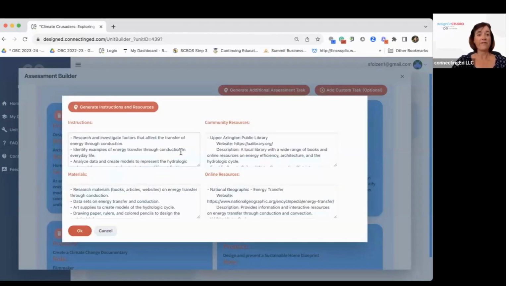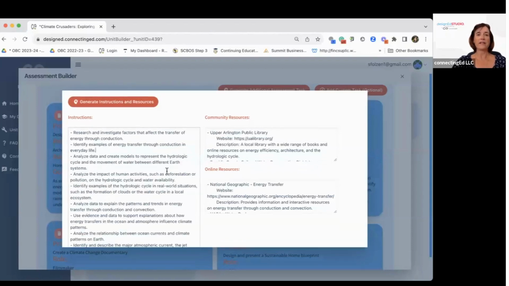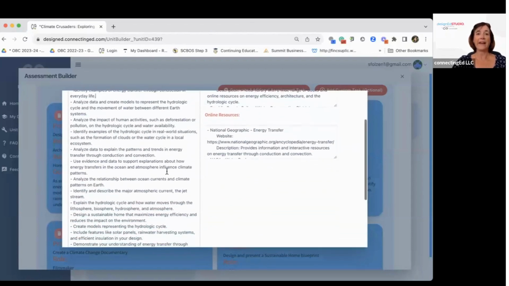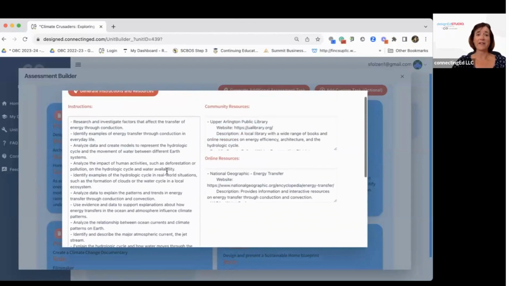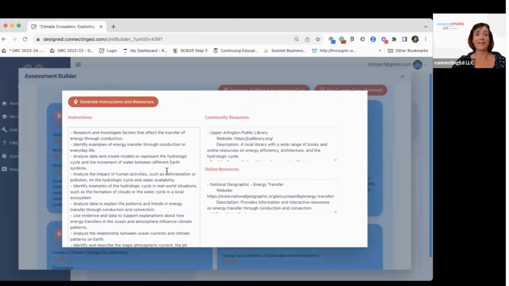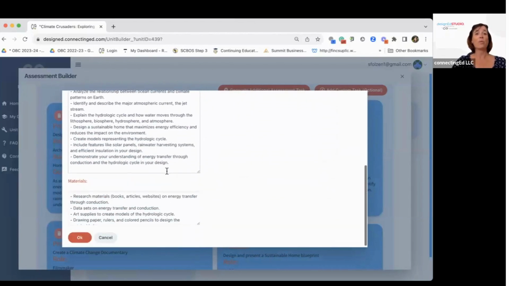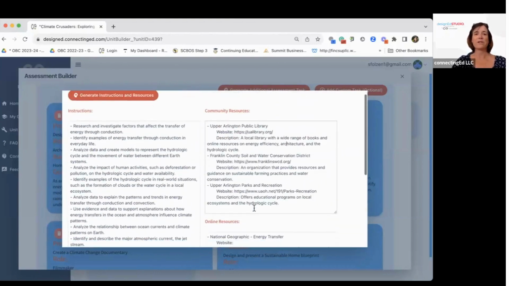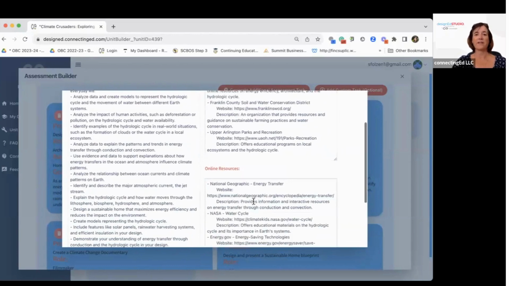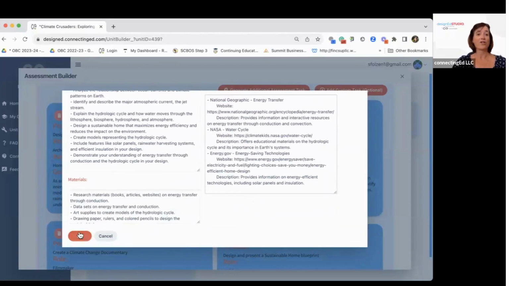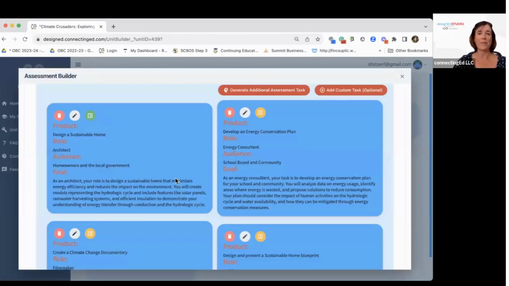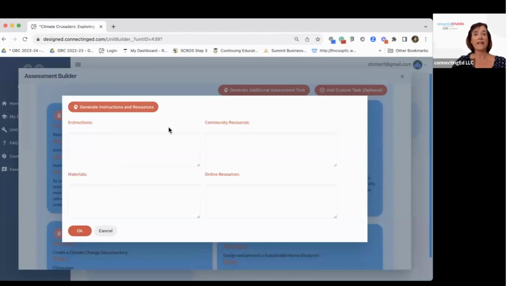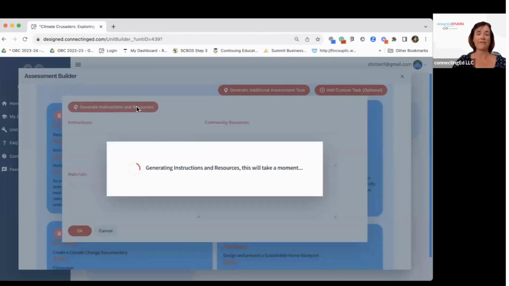So you see here, if you just click in the box, it expands out. You can edit and customize everything that's in here, like everything that's in our web tools, so it works best for your students. If you have other community resources, you can cut and paste them in here, and these give you online resources as well. I'll show you how to print all of this in just a couple minutes. So you see this is green. That means that I've made my instructions and resources. We need to do that for each product that we have.